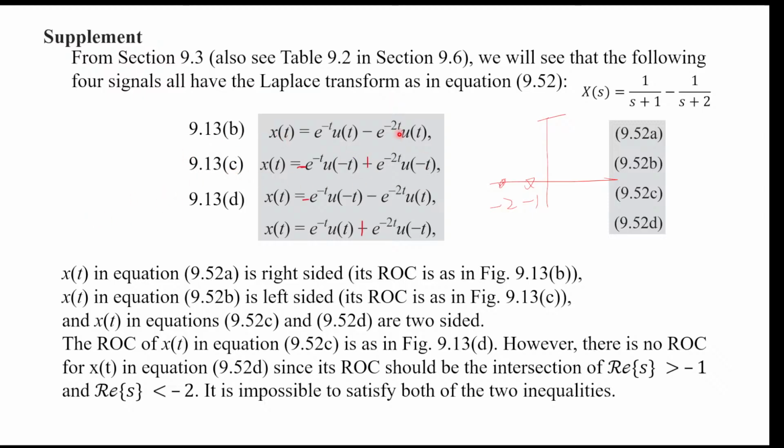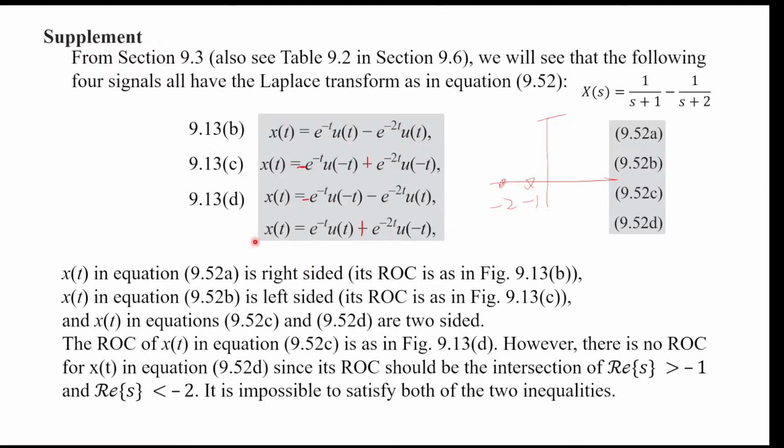Okay, so you have both of them right-sided, both of them left-sided, and one of them left-sided and one of them right-sided. If you go through all possible combinations of left and right for these 2 fractions, then you see there is a fourth combination, where you want the right side of -1 and the left side of -2.